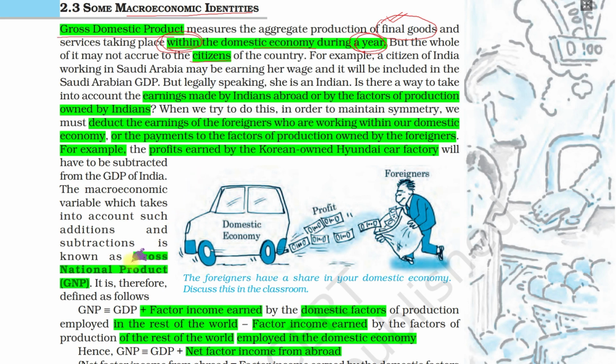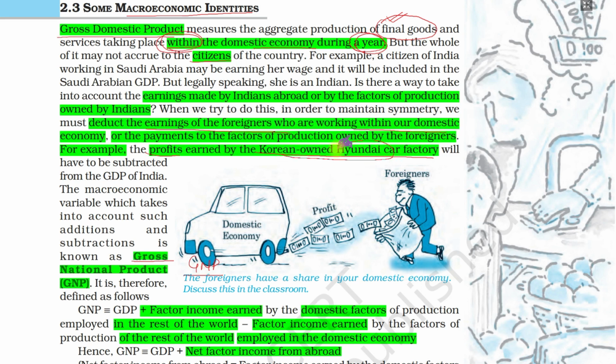There is another term, gross national product, GNP. So how do we calculate GNP from GDP? GDP, as we have seen, also includes foreigners. Suppose it is a Korean car, a Hyundai car factory, which also earns profit here. It means they have a plant in Korea, and also a plant here in India. So if we deduct the earnings of foreigners who are working within our domestic economy,